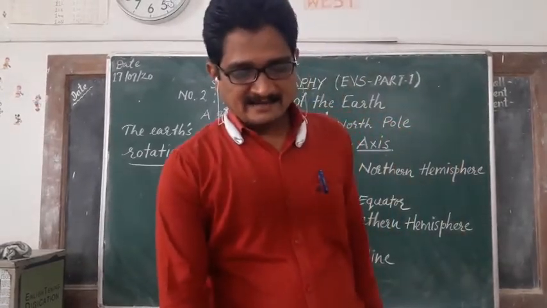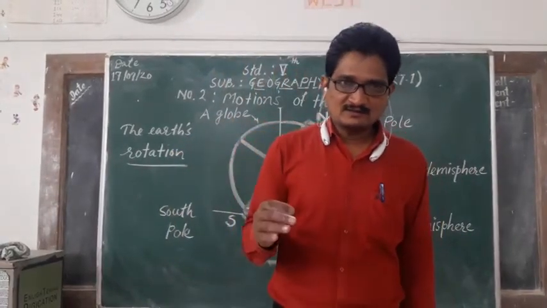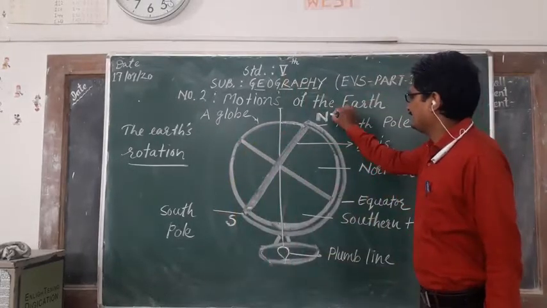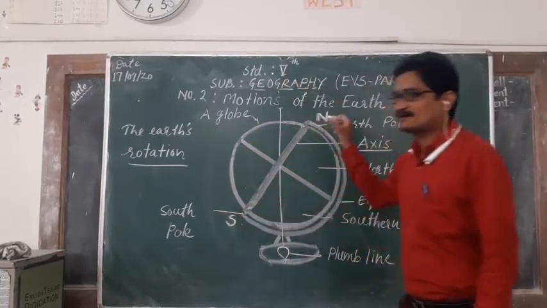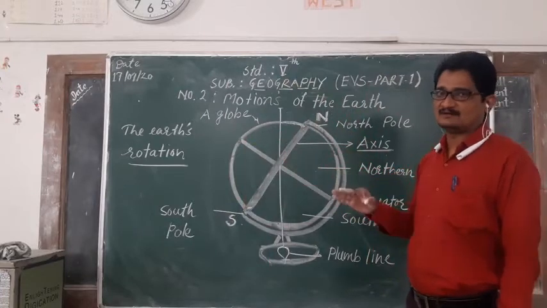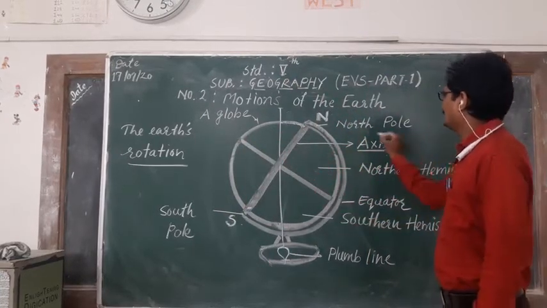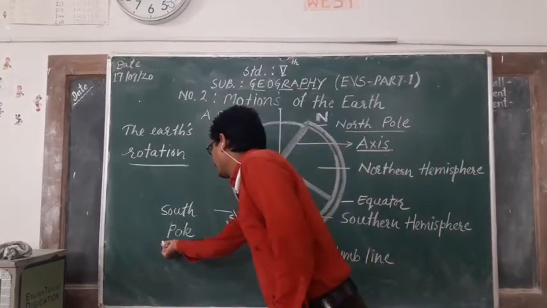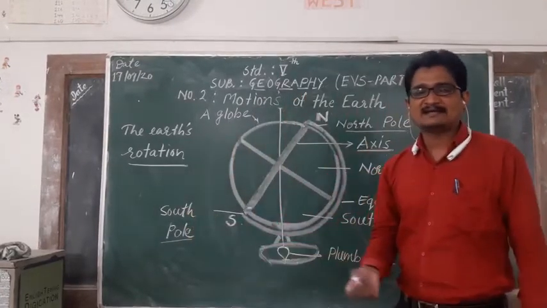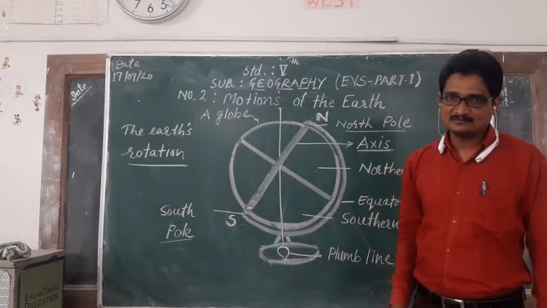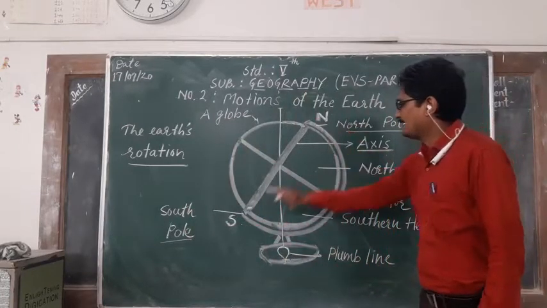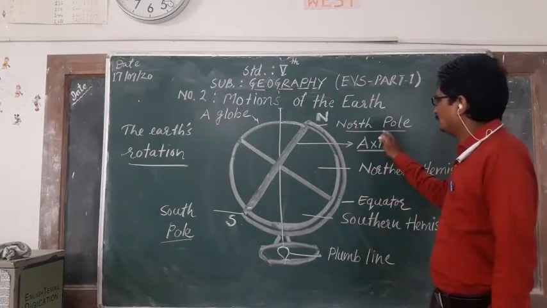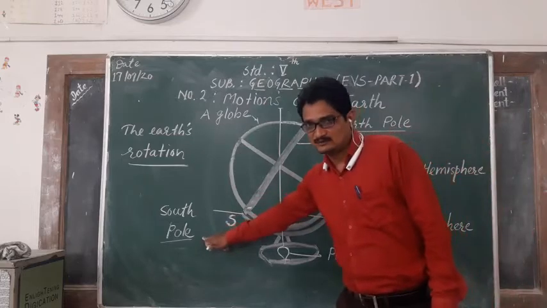The points N and S are called the poles of the earth. So which points? This N and S are called the poles of the earth. Which poles? North Pole and South Pole. These two points are called North Pole and South Pole.